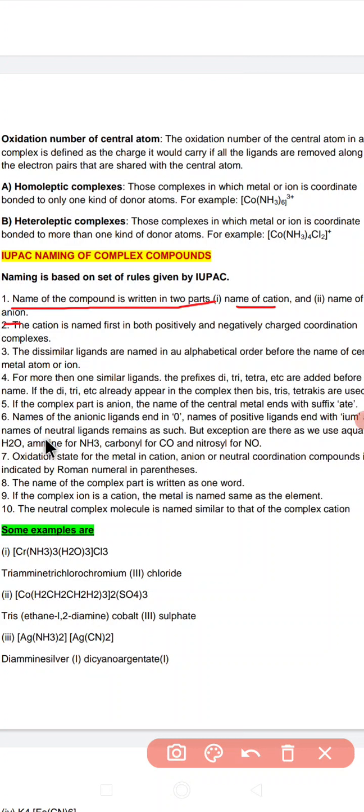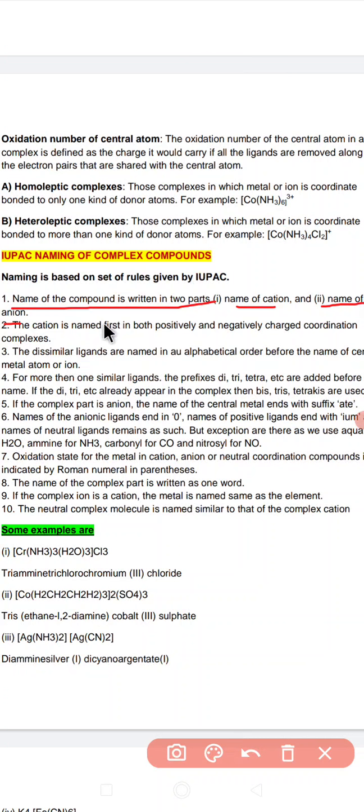Sodium is the cationic part and chloride is the anionic part. So the compounds are named according to two parts: first the name of the cation, then the name of the anion.